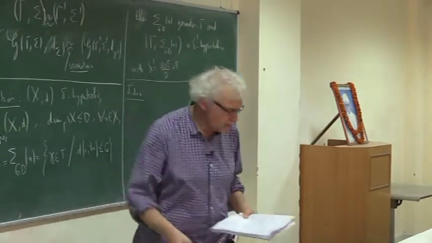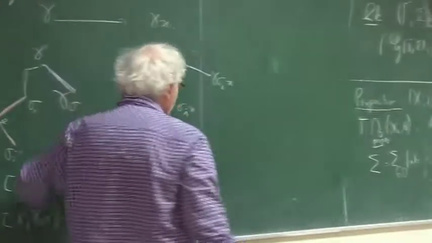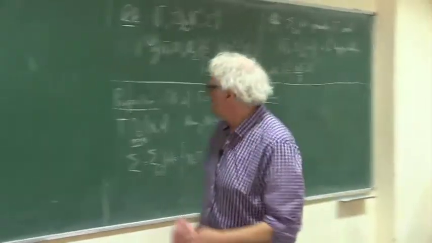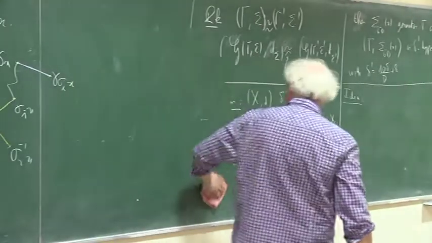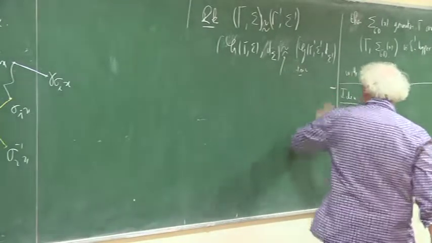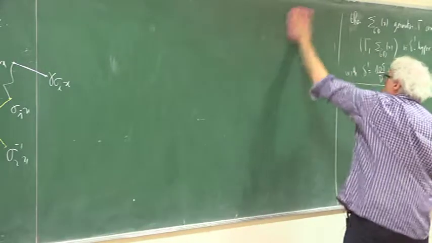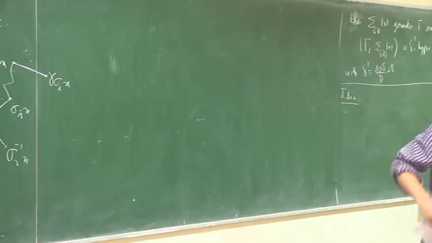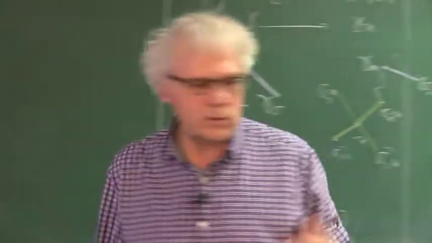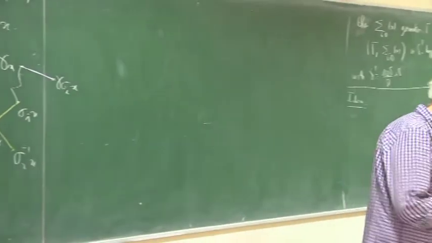Okay, and then the lemma is the following. The lemma says that this map is a quasi-isometry. What does it mean? It means that this map doesn't change the distance too much. It changes the distance up to a multiplicative constant and maybe an additive constant. That is the definition of quasi-isometry.